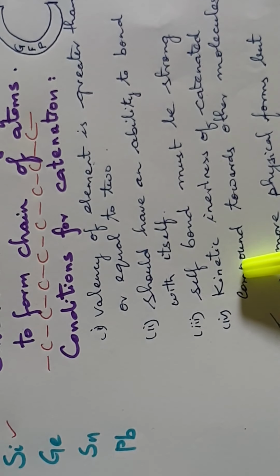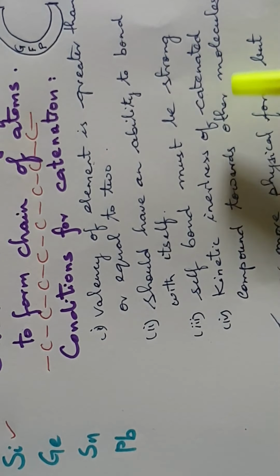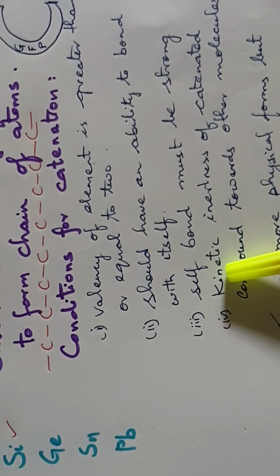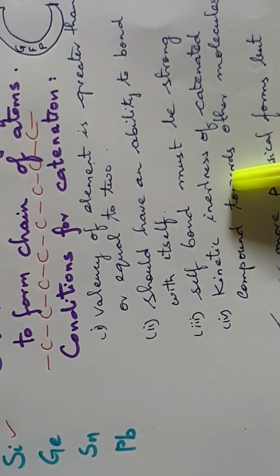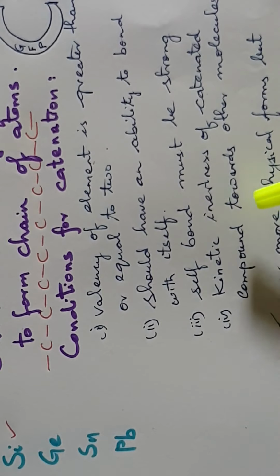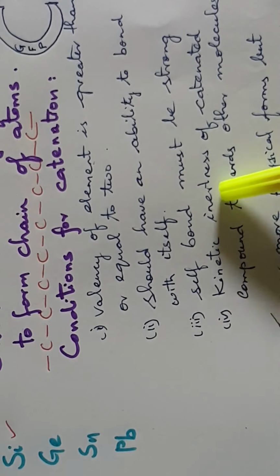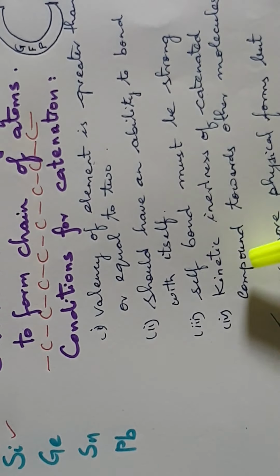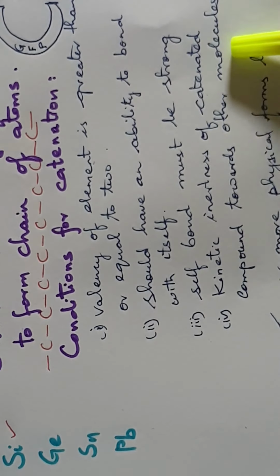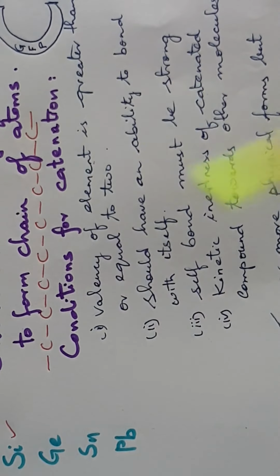And lastly, the kinetic inertness of the catenated compound towards other molecules. They should have kinetic inertness. Inertness means they should not be reactive towards other molecules. All these four conditions are the conditions for catenation to take place, which is exhibited by our carbon group.